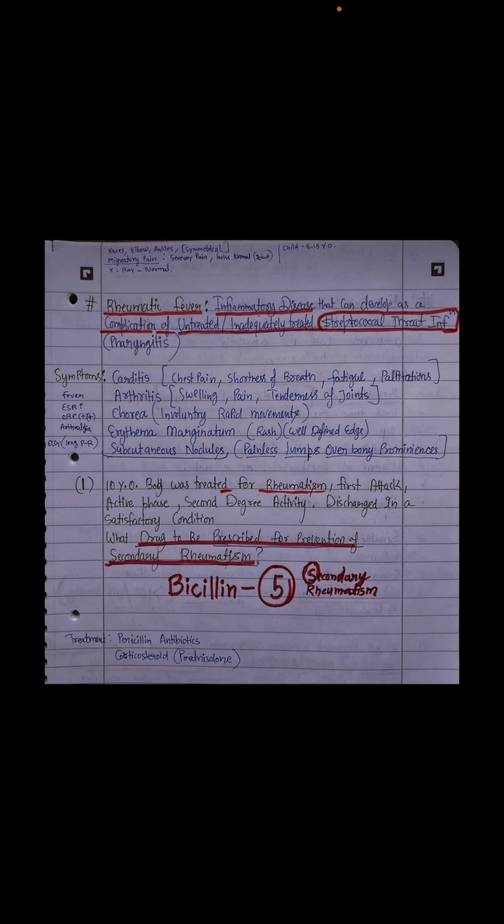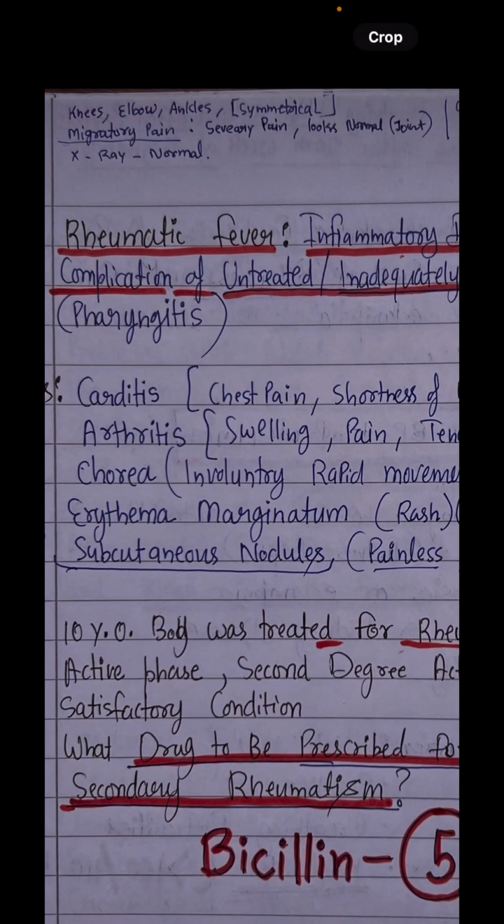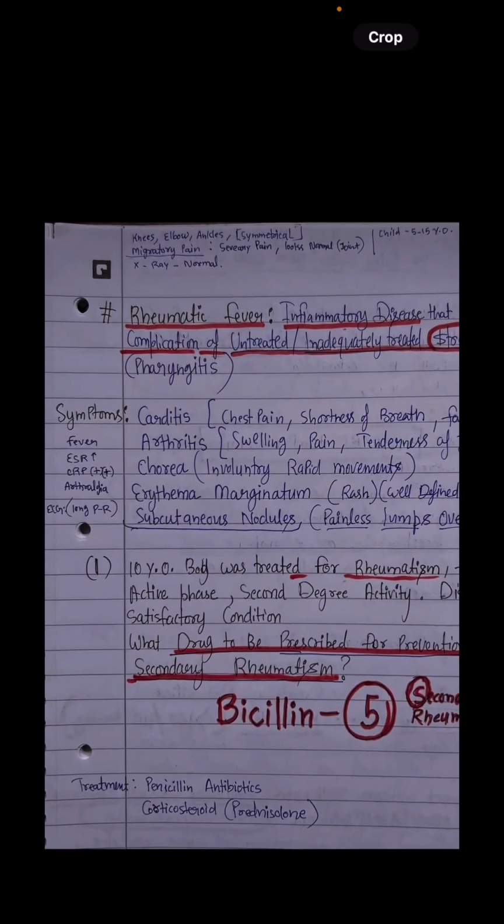Next is rheumatic fever. Rheumatic fever is an inflammatory disease that can develop a lot of complications if left untreated. What happens in rheumatic fever is a streptococcal throat infection. The streptococcus will give you tonsillitis, and if it is left untreated, then the patient will develop new symptoms like arthritis even. So you can see some symptoms here.